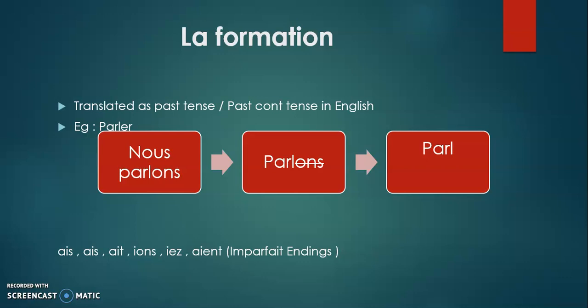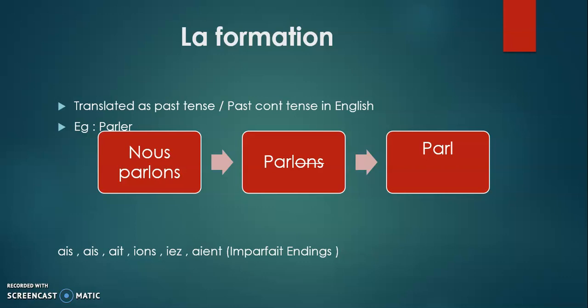So the imparfait endings are AIS, AIS, AIT, IONS, IEZ and AIENT. These endings are for each corresponding subject pronoun. You need to memorize these endings to form the conjugation of imparfait in French. So here the stem is parl, P-A-R-L, and to that you will add these endings corresponding to each subject pronoun.